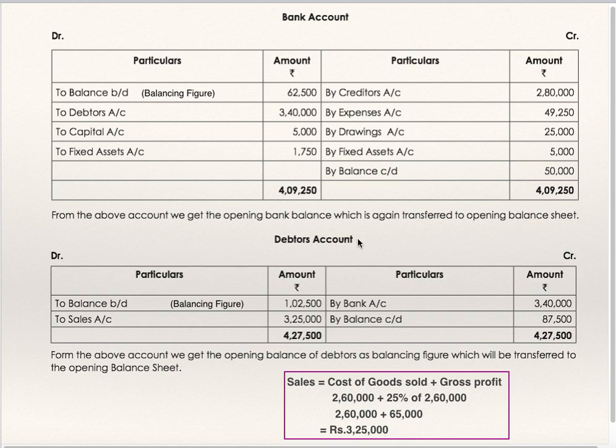Now debtors account. Sales, just now I have shown you, 3,25,000. Balance carried down, closing debtors are given. Collection from debtors is given, 3,40,000. To balance brought down, opening debtors is the balancing figure, which will go to the opening balance sheet assets side.